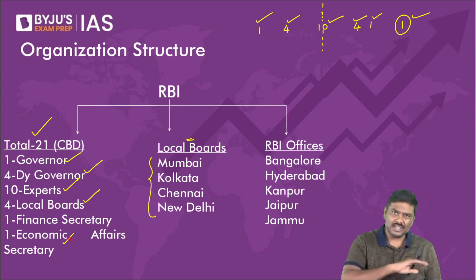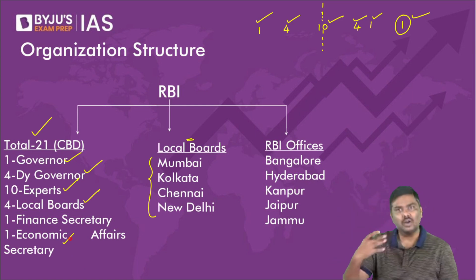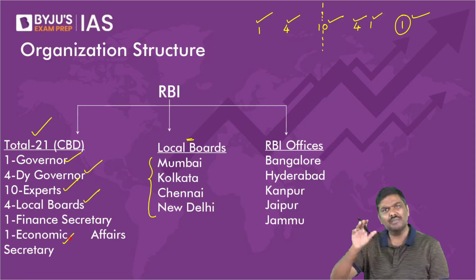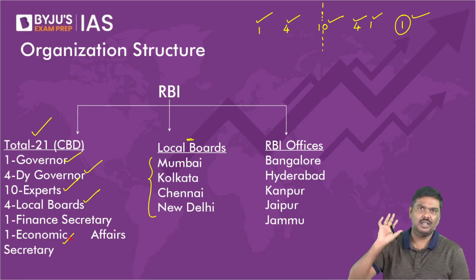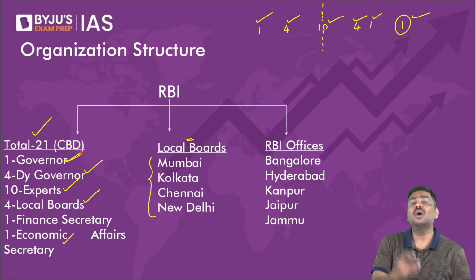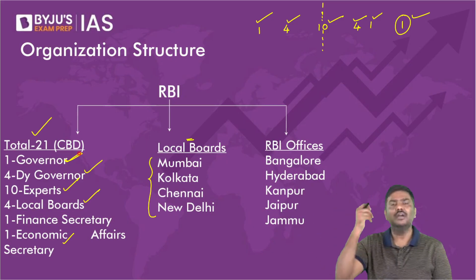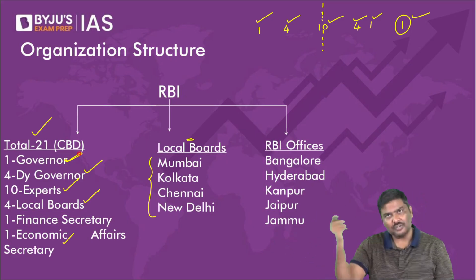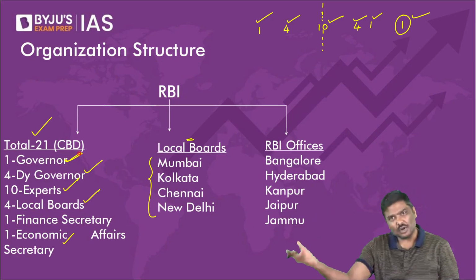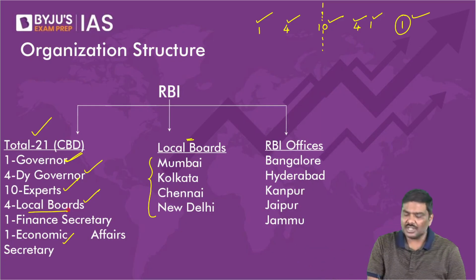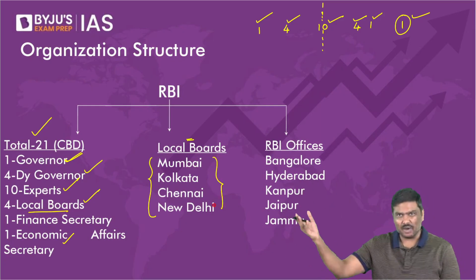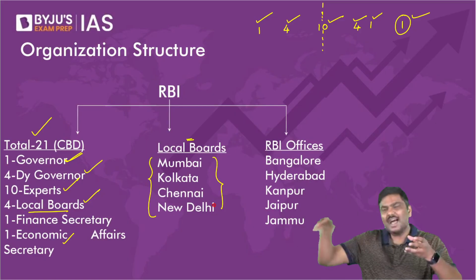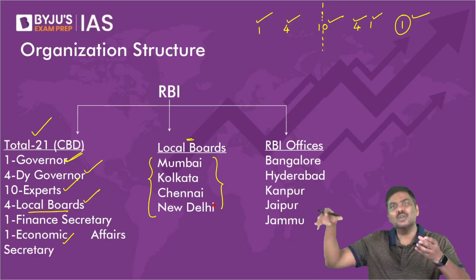Now all of these are appointed by the Government of India. All of them are appointed by the Government of India, right? So governor, who appoints a governor? Government of India. Deputy governors, Government of India. Experts, Government of India. Local boards are basically present in the economy, that is, at four places RBI set up offices which are called local boards.